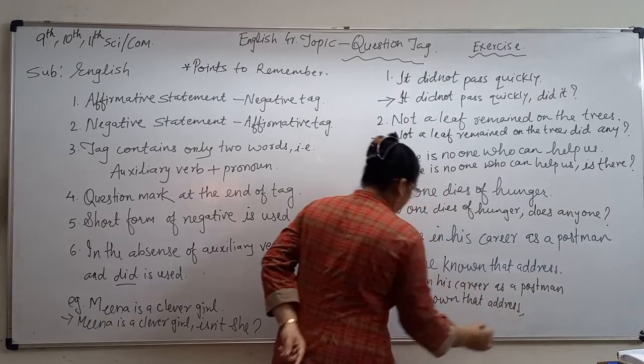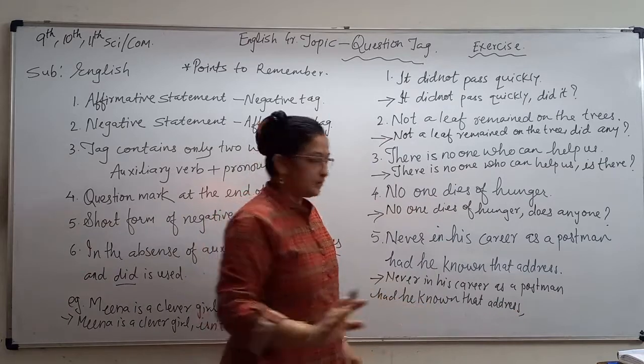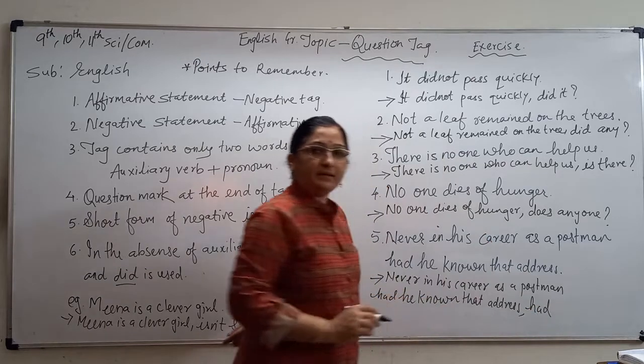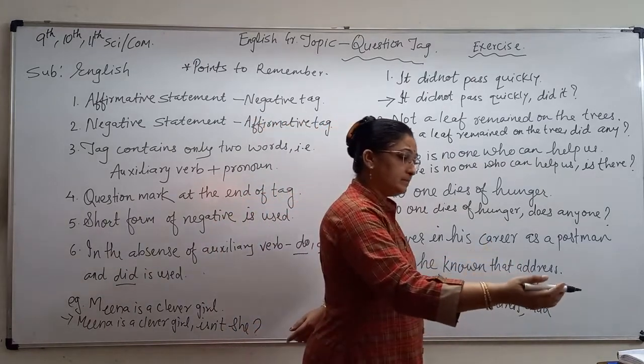Okay. So here never shows negation. So had you can take directly had. Okay. Had. Then tag we are using here